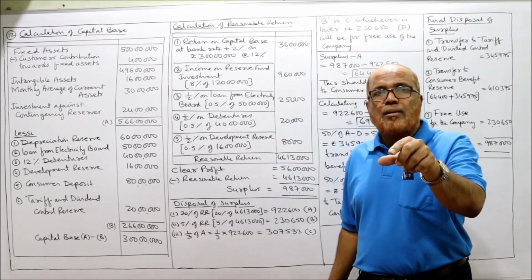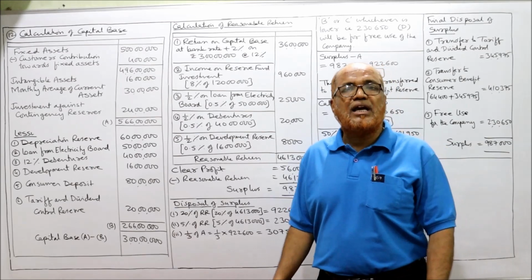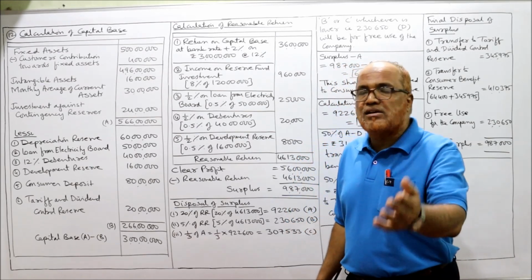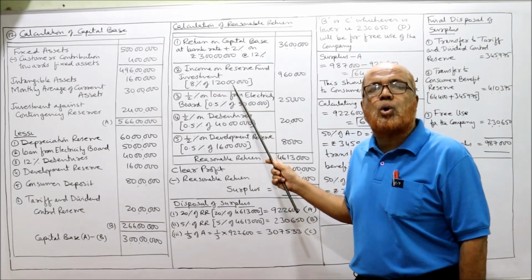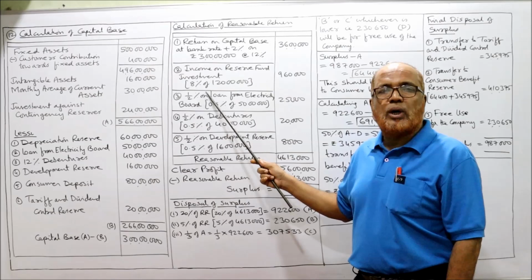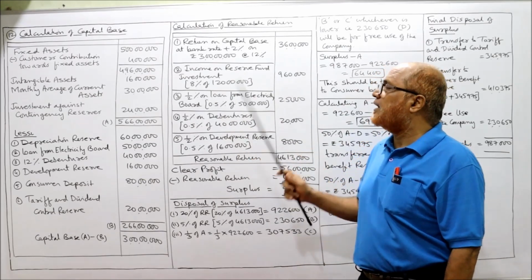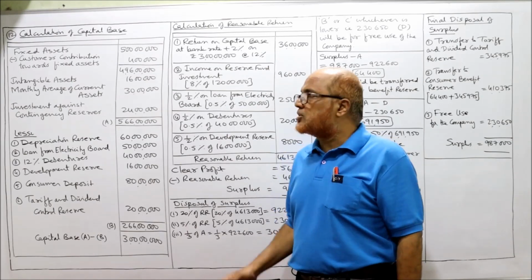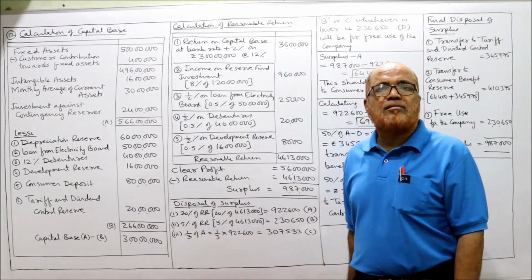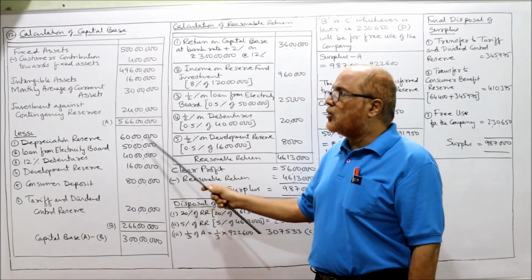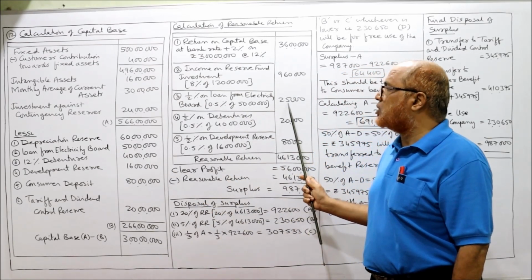Second, income on reserve fund investment. It is given reserve fund investment as 1 crore 20 lakh and the rate of interest is 8%. So 8% of 1 crore 20 lakh, 9 lakh 60,000. Now third, 0.5% on loan from electricity board. How much is the loan from electricity board? 50 lakh. So 50 lakh into 0.5%, 25,000.